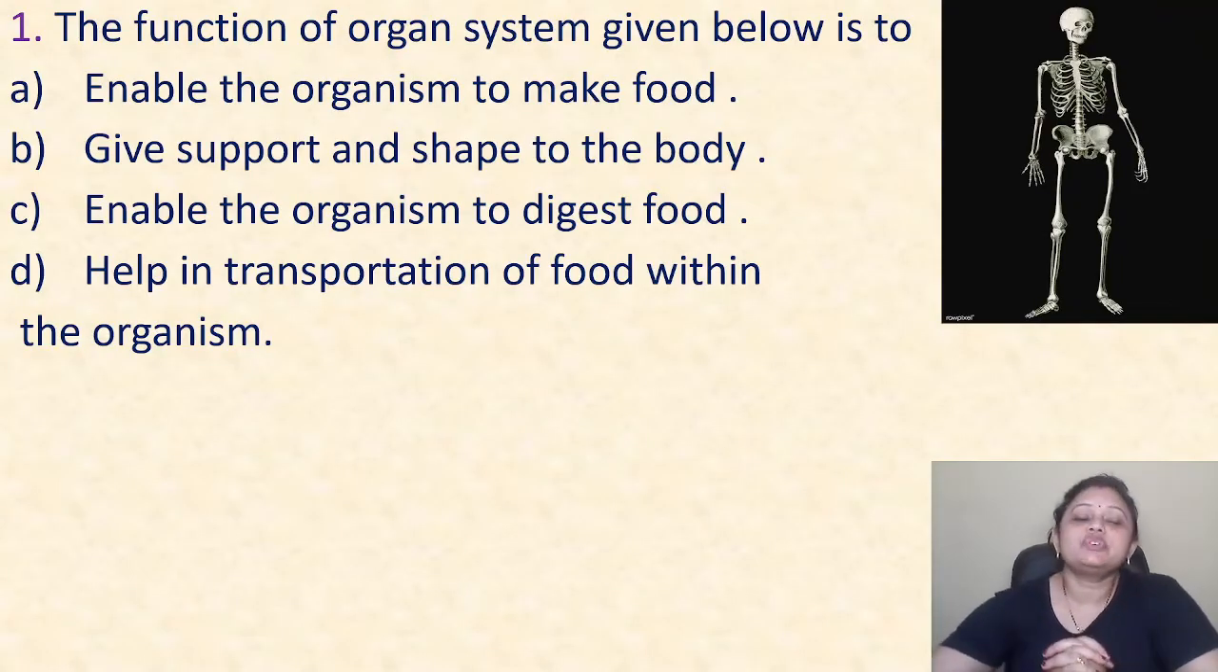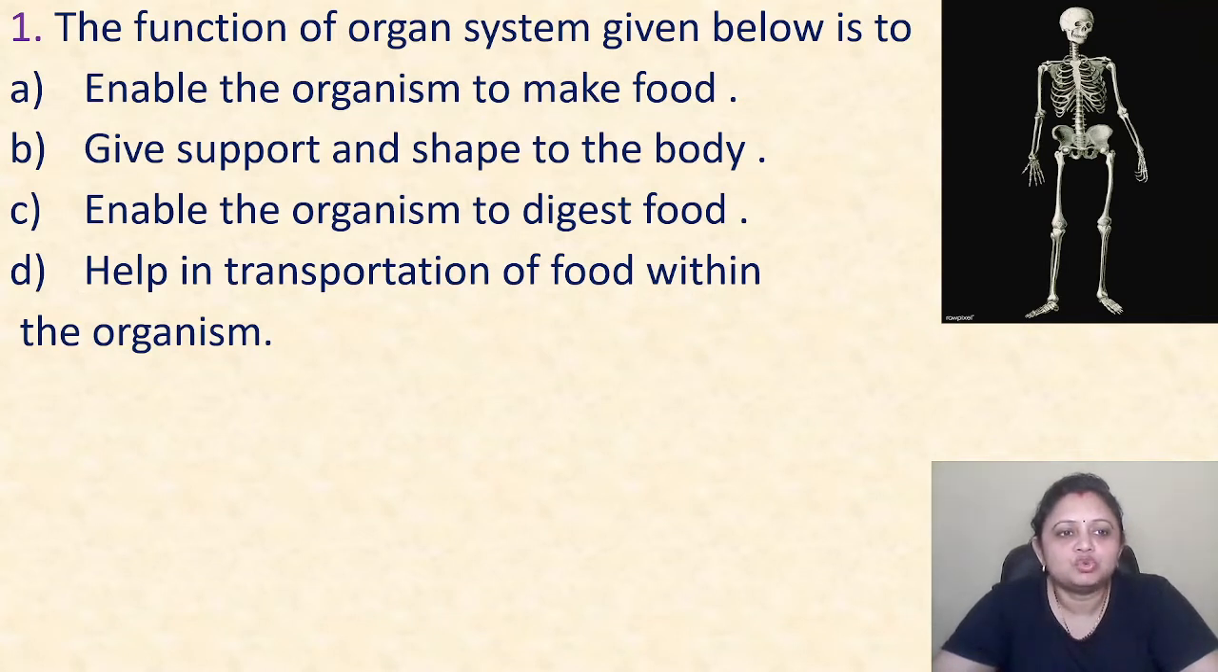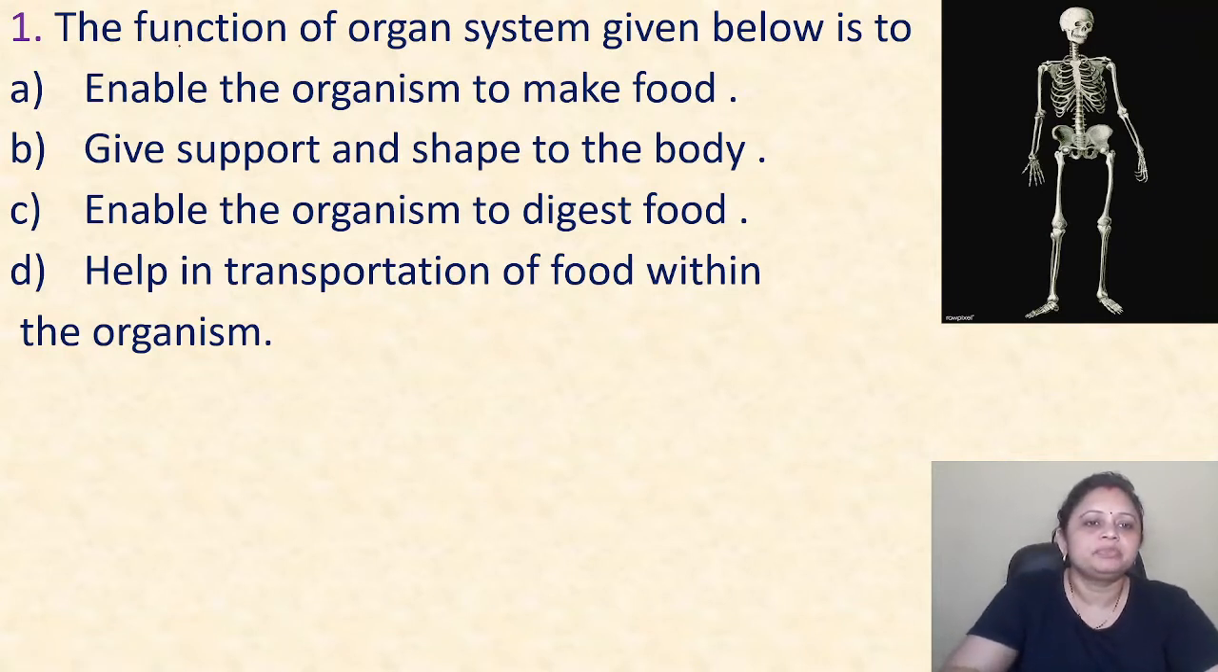So here the first question is the function of the organ system given below. Option A, enable the organism to make food. B, give support and shape to the body. C, enable the organism to digest food. D, help in transportation of food within the organism.